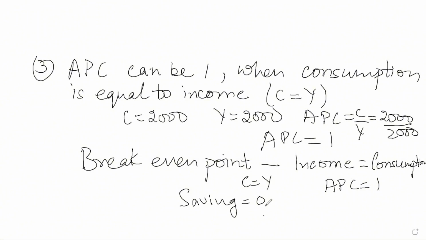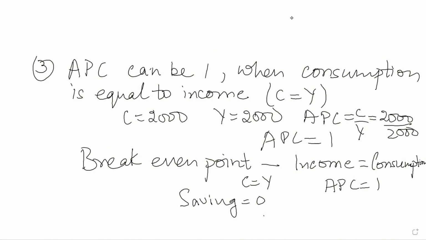So till now, what we have learned is that the value of APC can be more than 1 when consumption is more than income. APC can be less than 1 when consumption is less than income. APC can be equal to 1 when consumption is equal to income. That is the break-even point. APC will be 1.